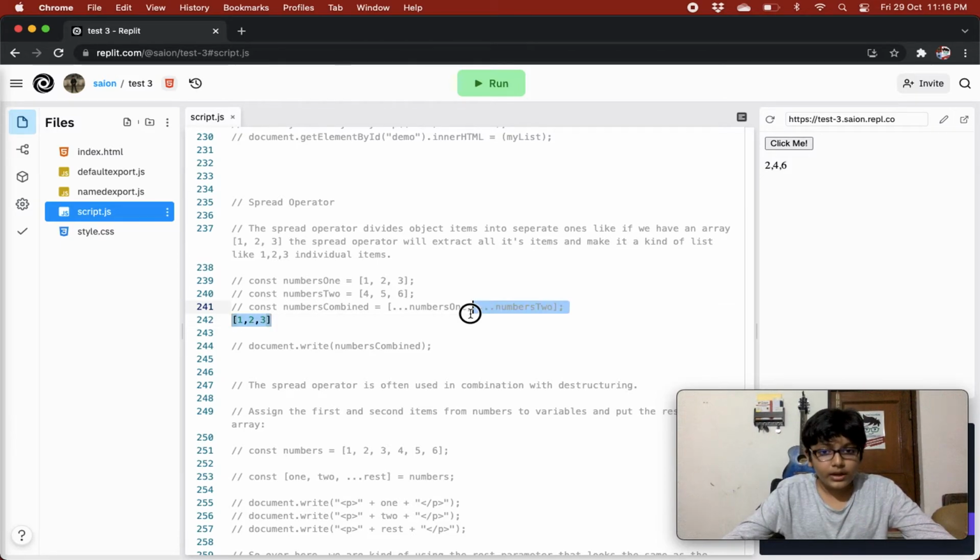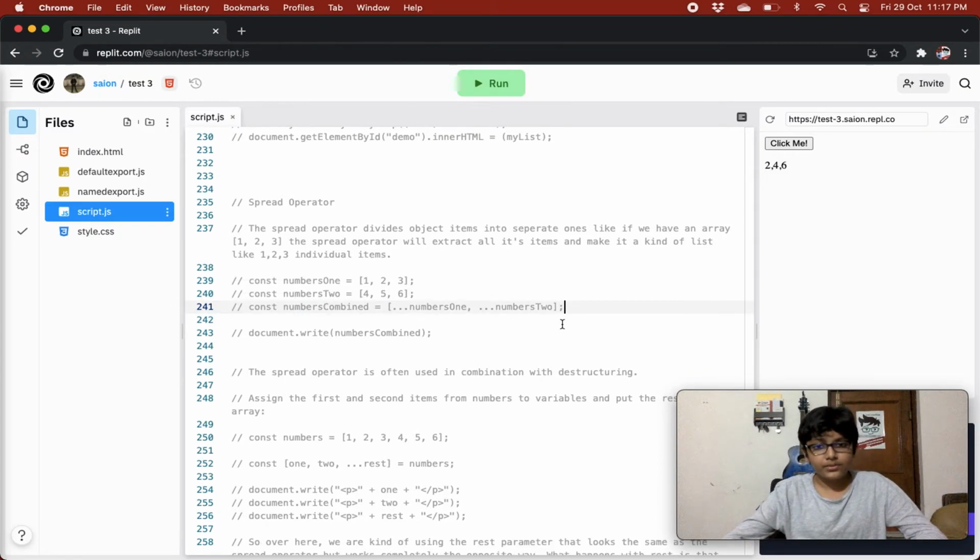But over here after this we have given a comma, so it will add a comma, and then we are spreading one more array, that is numbers2. And what this will do is bring 4 5 6 individually, but because we have given these square brackets, it will save all the items in an array, right?